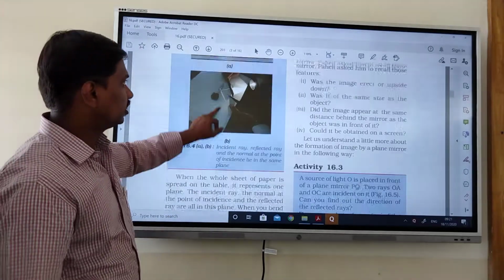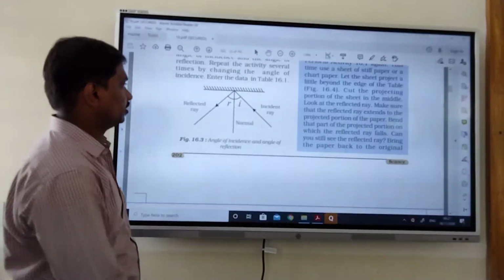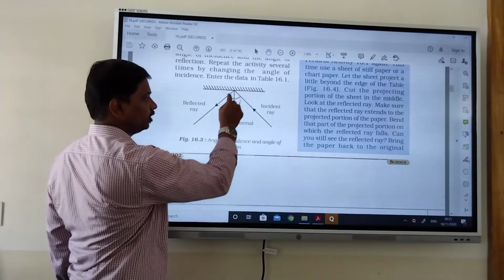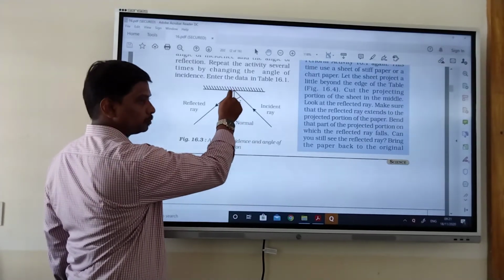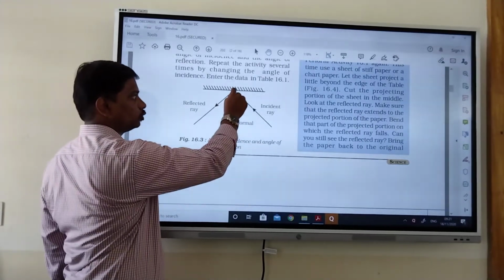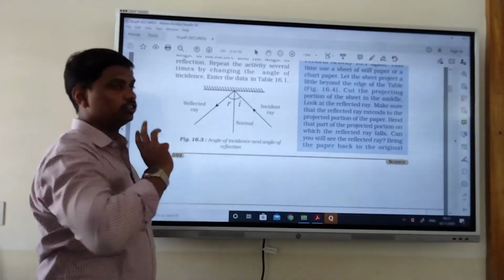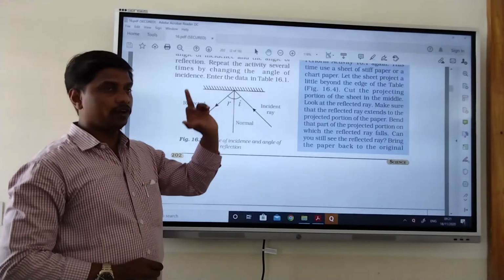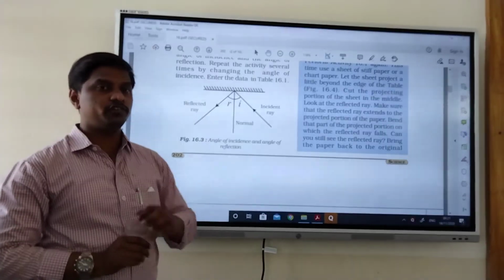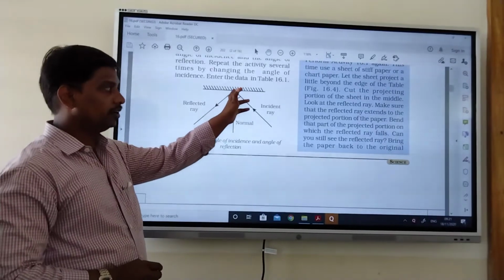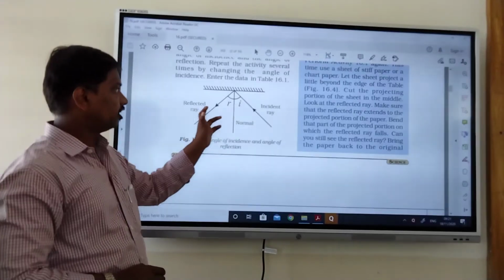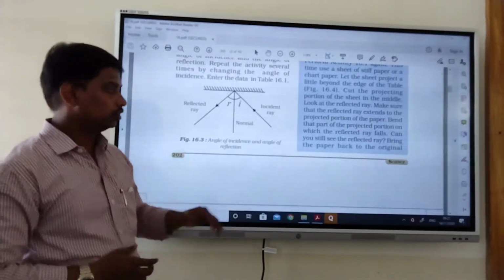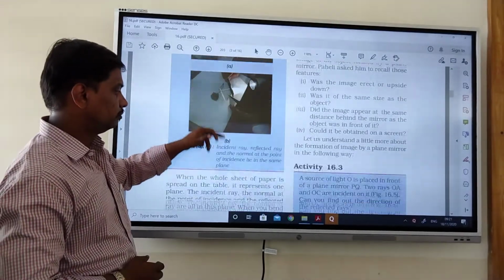See, all these are lying on the same plane. This is the plane mirror. So the incident ray lies at this point only, the reflected ray also lies at this point only, and the normal also joins here only. All three lines are going to meet at one point. That is known as the contact point, we can say. So the incident ray meets at the plane, the reflected ray meets at the plane, and the normal also meets at the plane. So all the rays will meet at the plane.